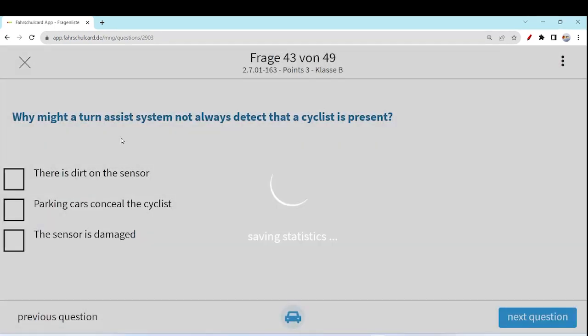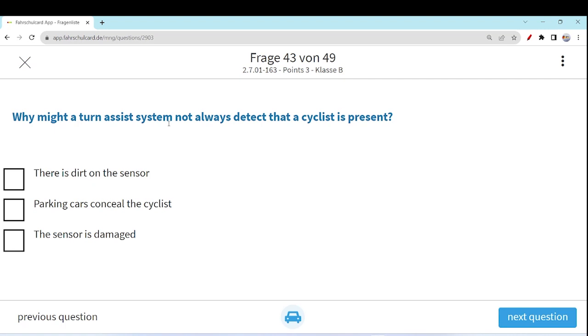Our next question is, why might a turn assist system not always detect that a cyclist is present? Whenever you are taking a turn, there is also a turn assist system in the car which tells you if some car is coming from the side of the road where you are turning, or if there is some cyclist or maybe some pedestrian already crossing the road. They are asking, maybe there are some cases where the turn assist system of the car does not work. That means the turn assist system hasn't recognized the cyclist properly. What can be the reasons?